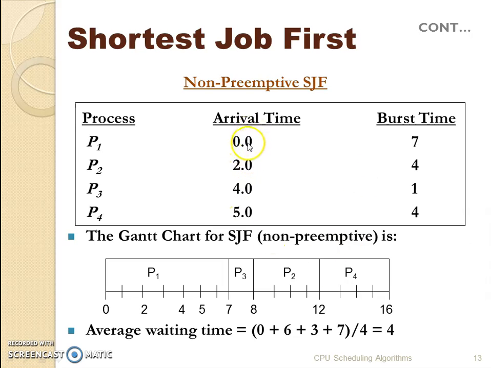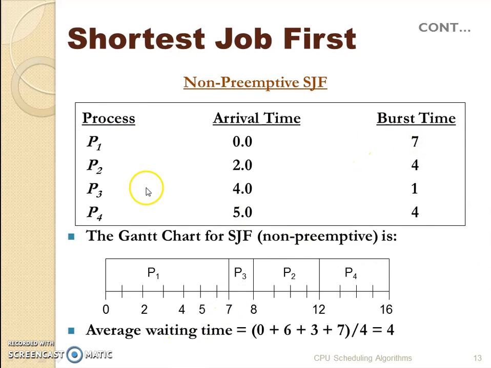In this I have arrival time for all the processes. Now again P1 has a burst time of 7 seconds. Here we need to consider the arrival time as well. At 0 seconds there was no other process except P1. Since it's non-preemptive, that means once a process starts, it will complete its burst time. So at 0 seconds the P1 process starts. The burst time of P1 is 7 seconds.